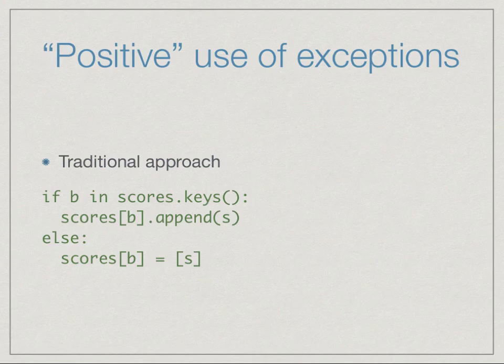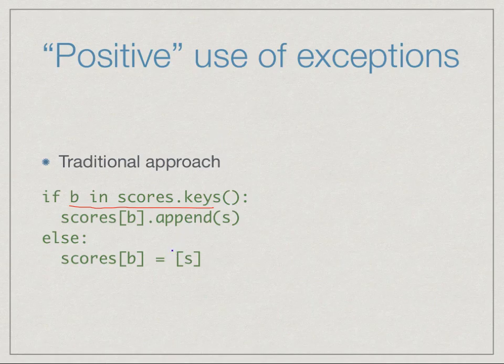So a standard way to do this using what we have already seen is to use the statement in to check whether the value B already occurs as a key in scores. So we say if B is in scores dot keys, if we have B as an existing key, then we append the score. Otherwise, we create a new entry.